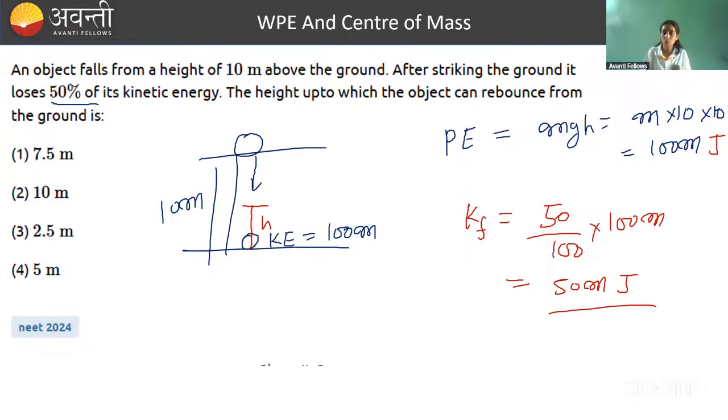Done. So it will keep on rising until what time? Until its velocity becomes zero. It means until its whole kinetic energy gets converted into potential. So at this point, it will have only potential energy. So mgh will be equal to 50 m. Why? Because that potential energy itself got converted from kinetic. So if you calculate here, g is 10, so it will get cancelled with 10. And h is equal to how much? This is equal to 5 meter.